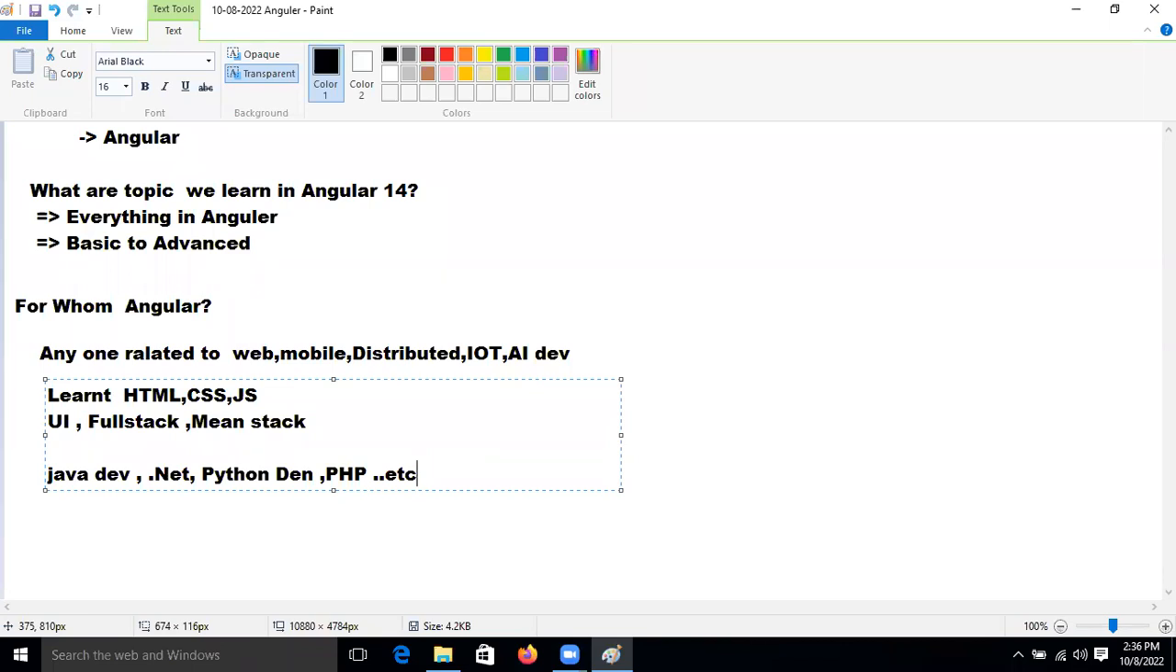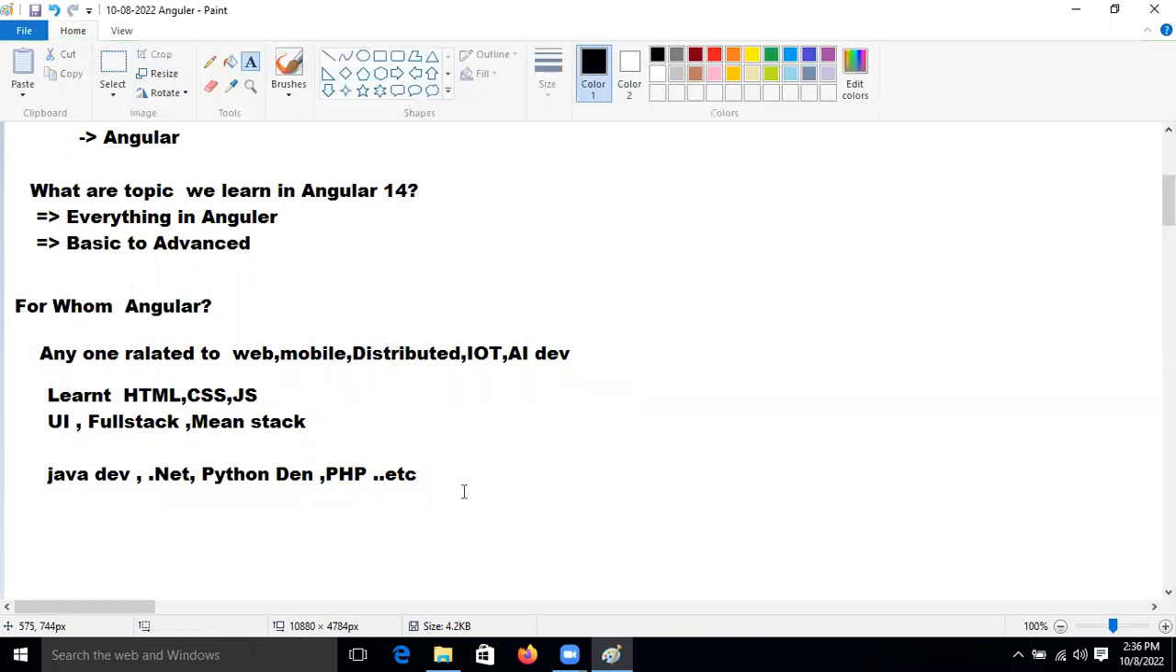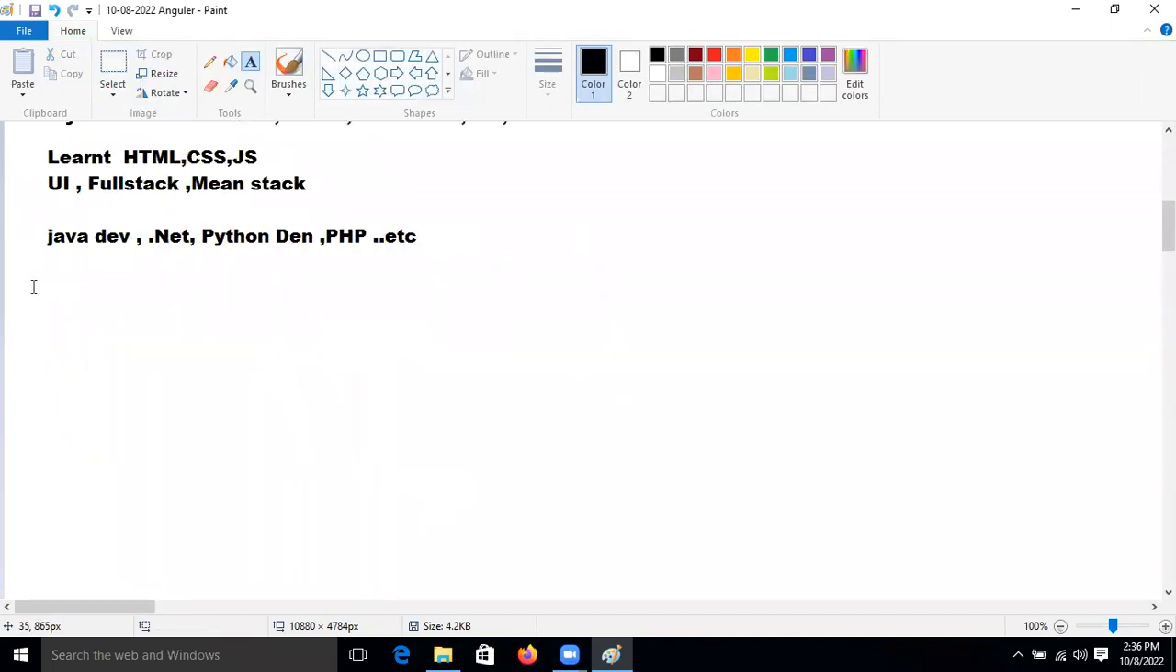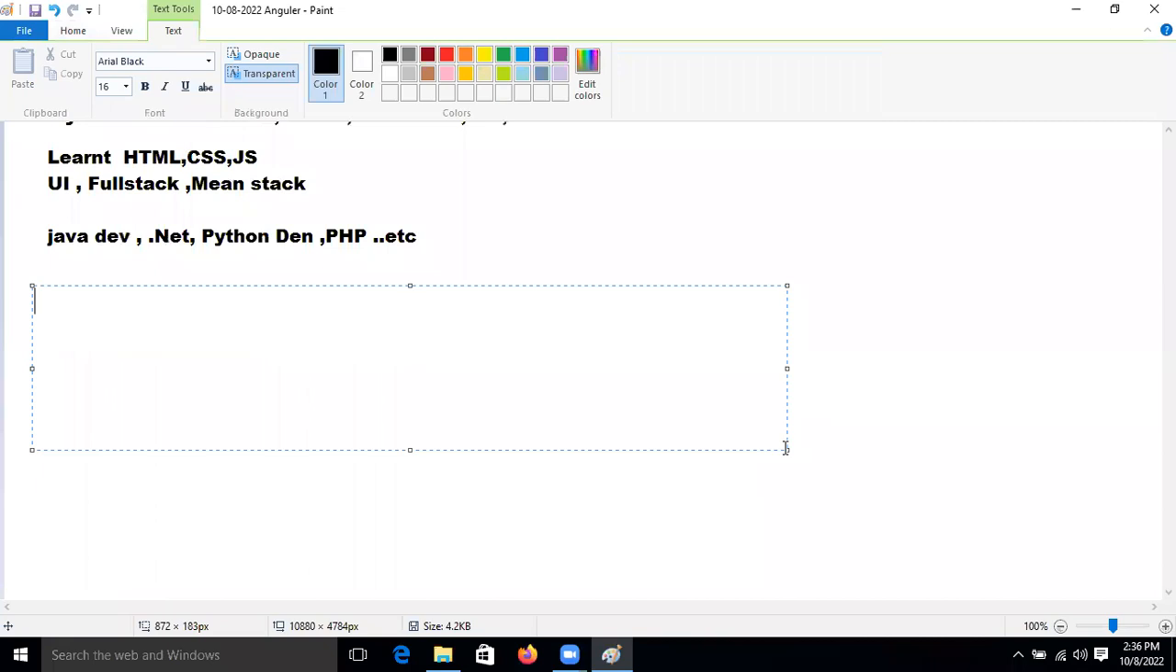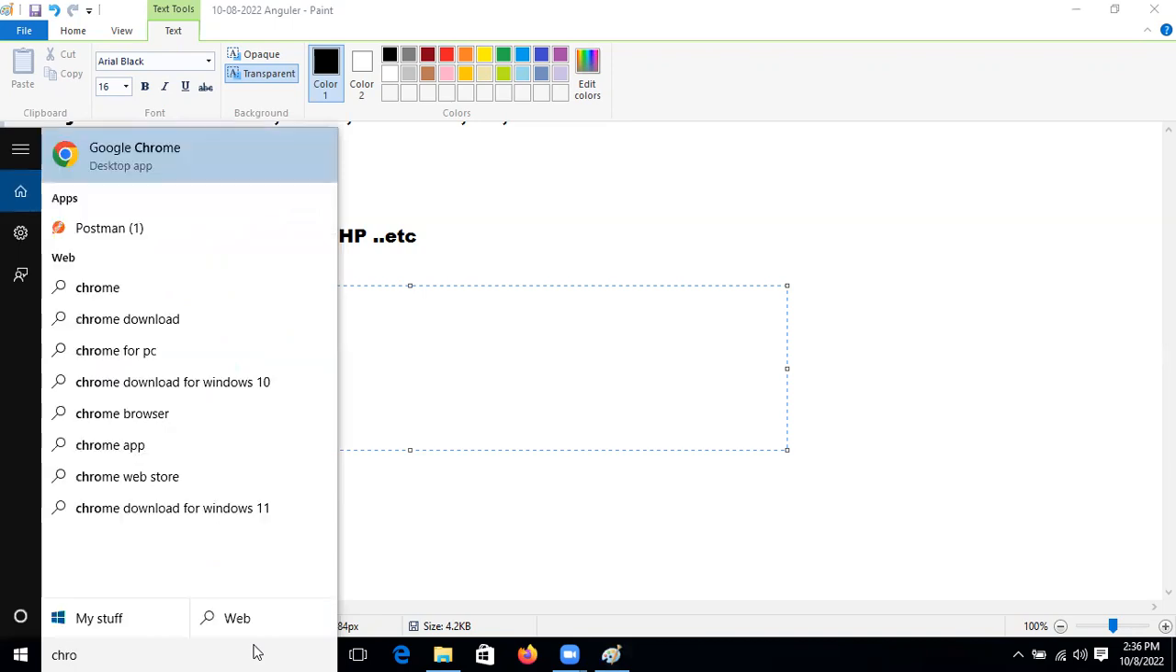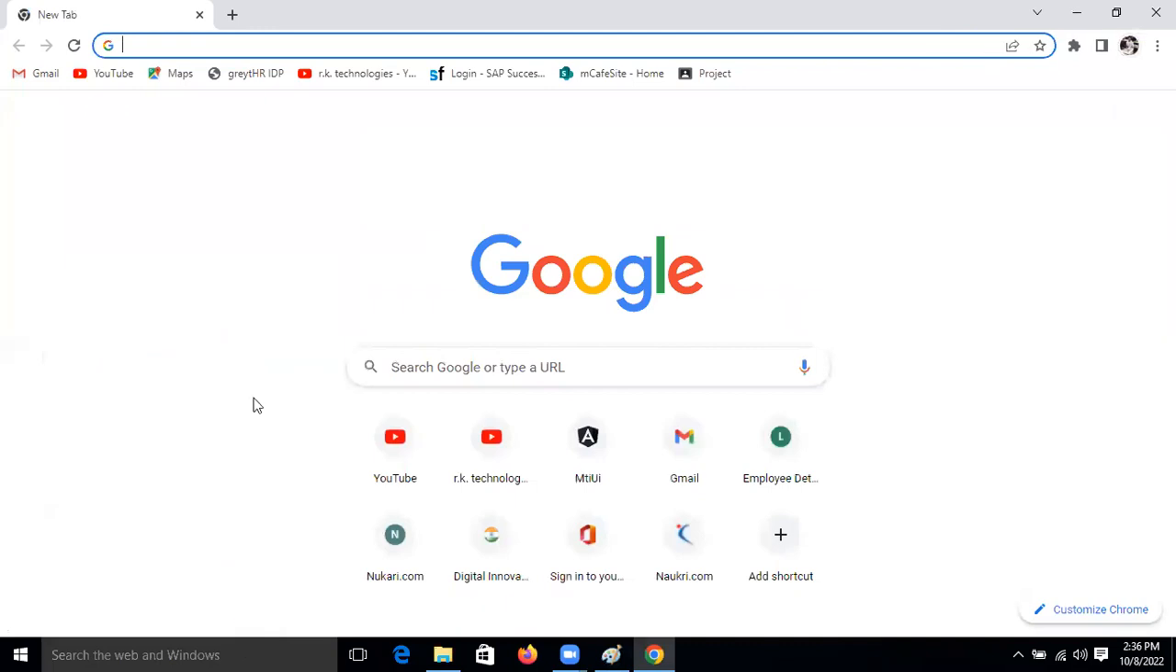Yes, Ravi. So now the question is, people are confused: shall we learn React JS or Angular? I will clarify. That is not my opinion; Google will tell. So I'm opening Chrome now, friends.